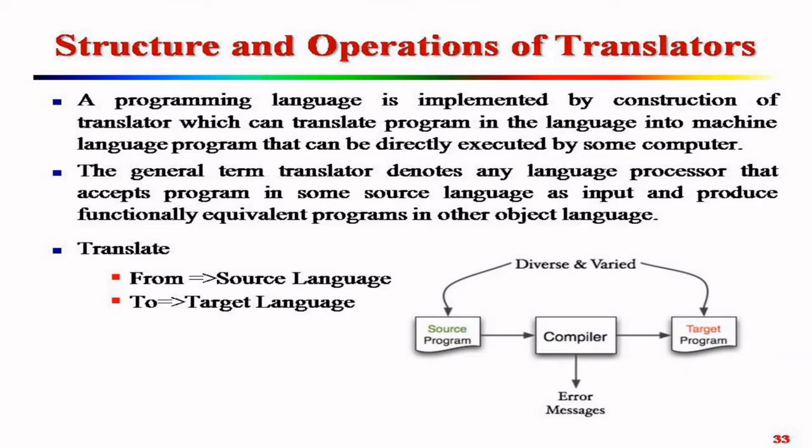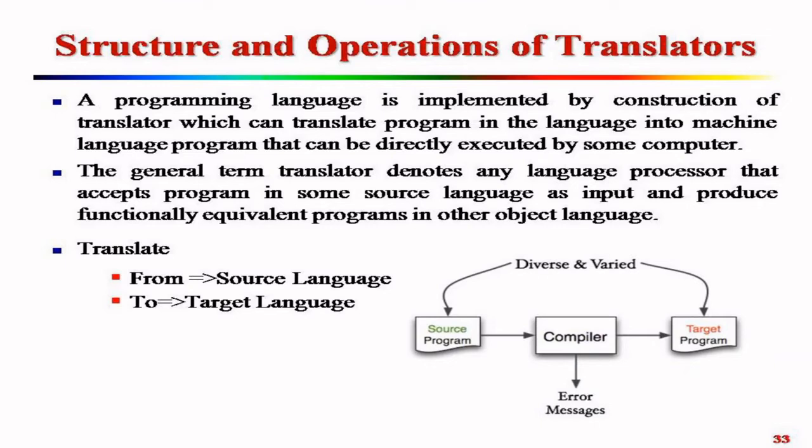A programming language is implemented by construction of a translator, which can translate a program in the language into a machine language program that can be directly executed by some computer. So in general terms, translator denotes any language processor that accepts a program in some source language as an input and produces a functionally equivalent program in another object language. So it translates from source language to target language. So source program, then target program.